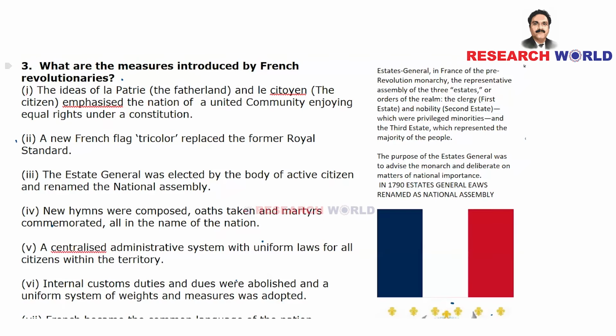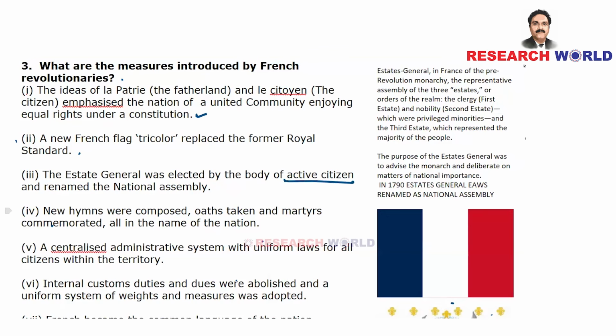The ideas of La Patrie, the fatherland, and Le Citoyen, the citizen, emphasize the notion of a united community enjoying equal rights under a constitution. A new French flag, a tricolor, replaced the former royal standard. The Estates General was elected by the body of active citizens and renamed the National Assembly.